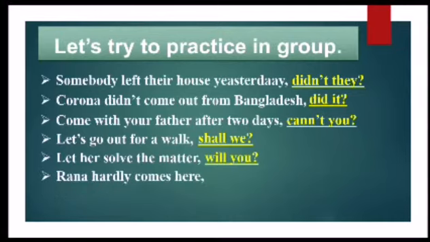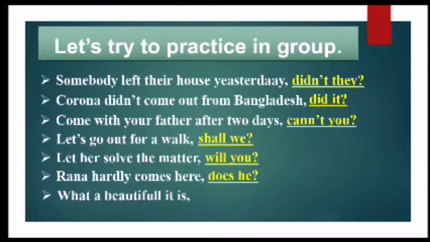Rana hardly comes here. Here there is no auxiliary verb. That's why I have to write do or does. The given sentence is negative because here is a negative word, hardly. That's why I have to write does he, as Rana's pronoun form is he. What a beautiful book it is. Though it is an exclamatory sentence, there is the auxiliary verb is. That's why I have to write isn't it?